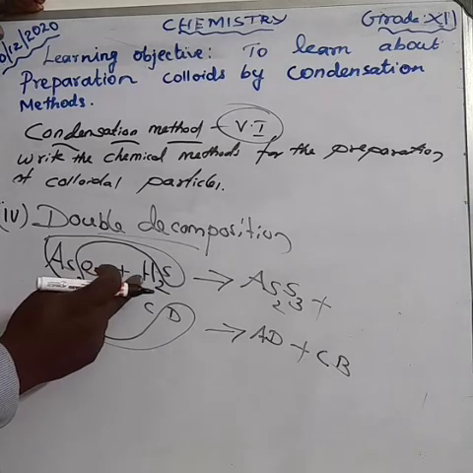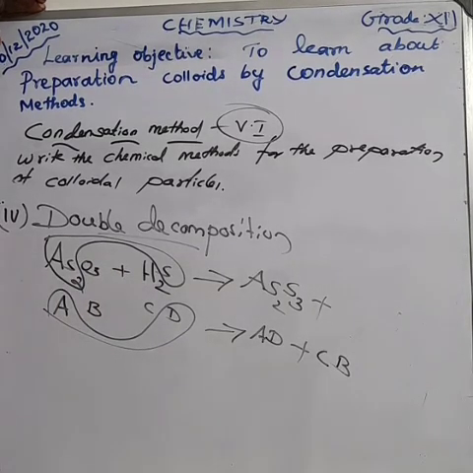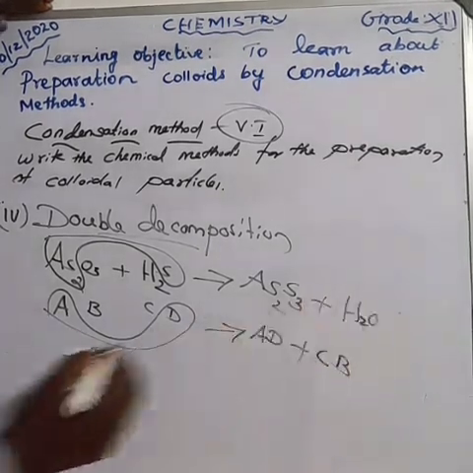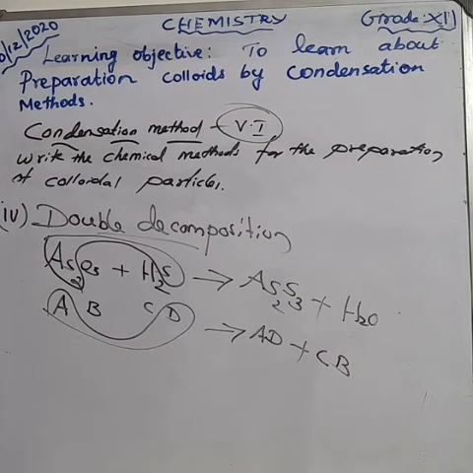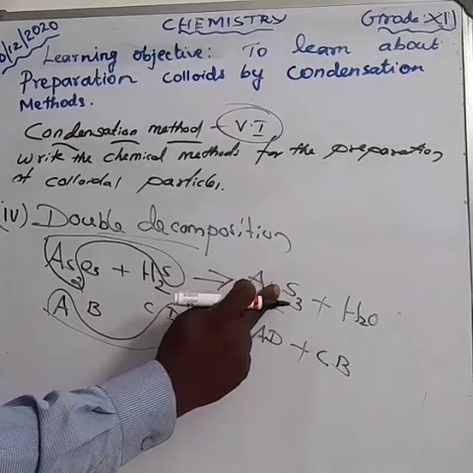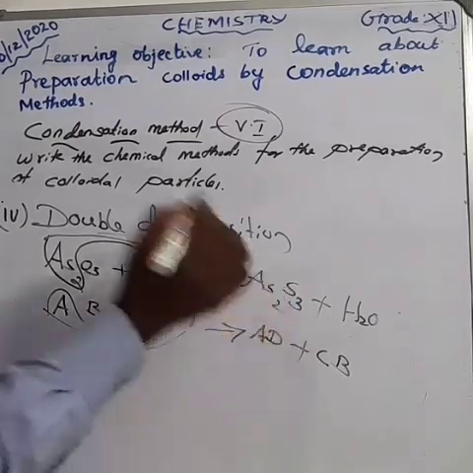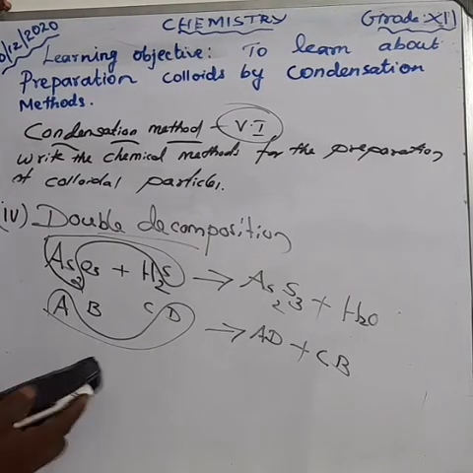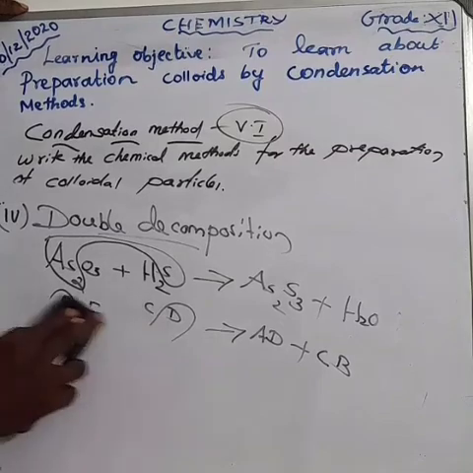Next one, hydrogen combines with oxygen to form water molecule, H2O. Try to use the small atom. As2S3, arsenious sulfide. Clear? It's very important, the double decomposition. Very important question.